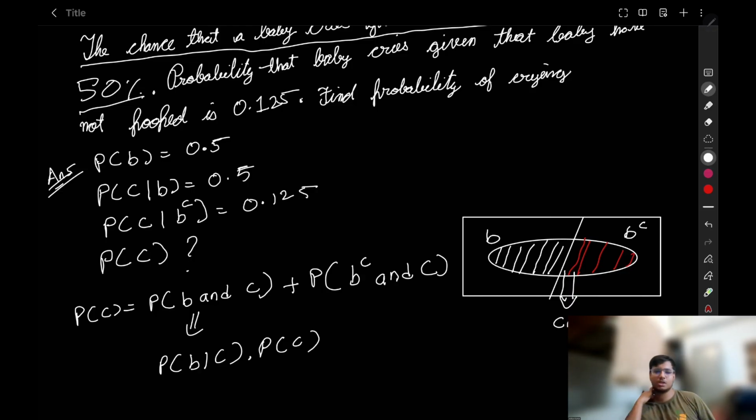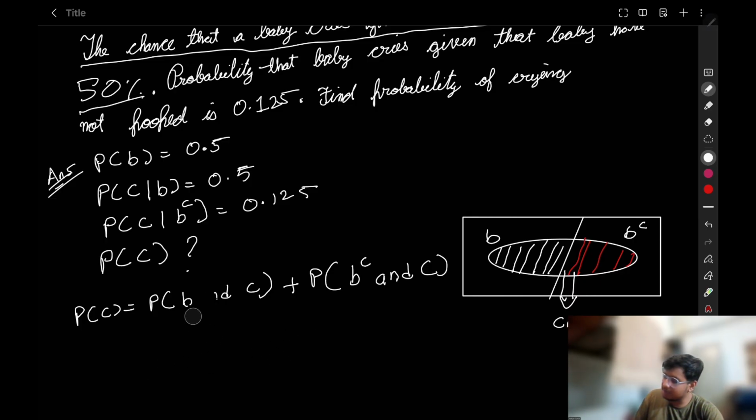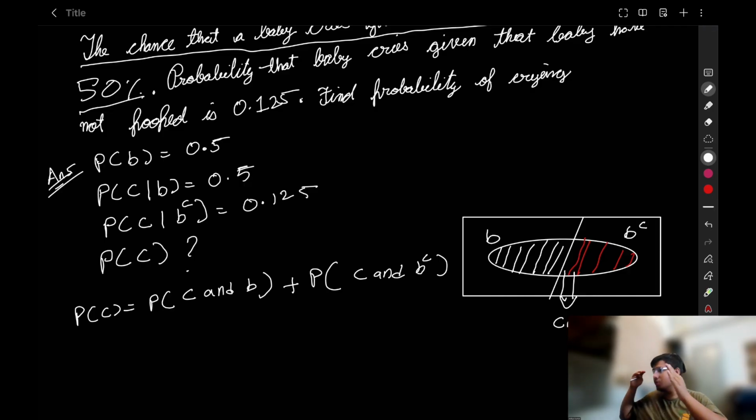But do you know the probability of C? No, you are asked to find the probability of C. That is why you are finding it, and to find the probability of C, you cannot use the probability of C. So we have to flip this end, because flipping the end doesn't change the equation. Similarly, here also C and D complement. I have deliberately written this in the opposite manner so that I can give you a visualization of the total probability theorem.